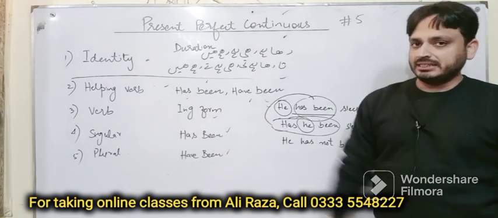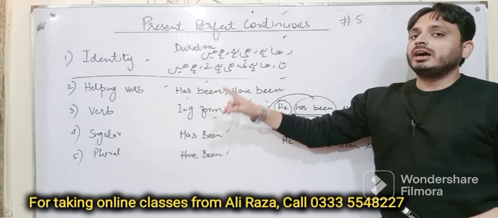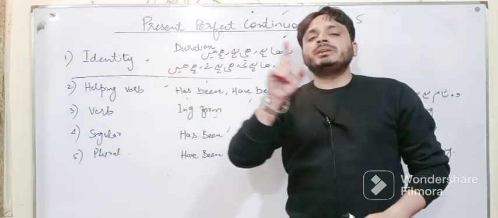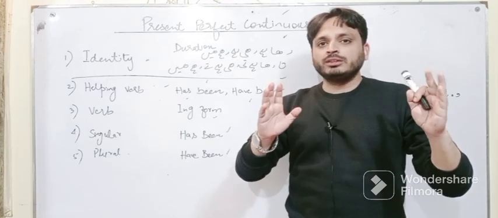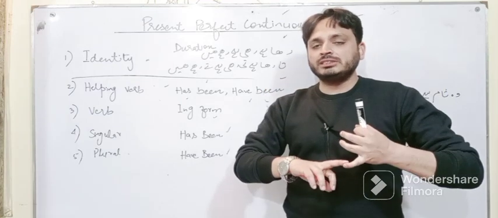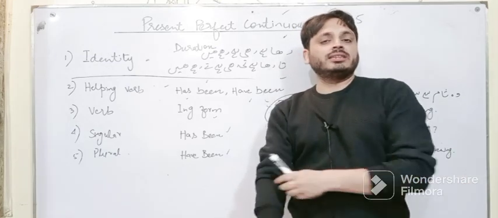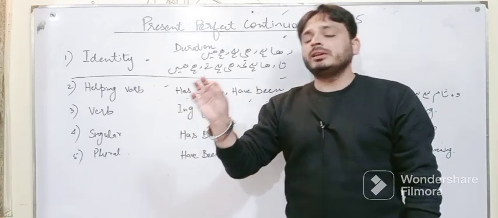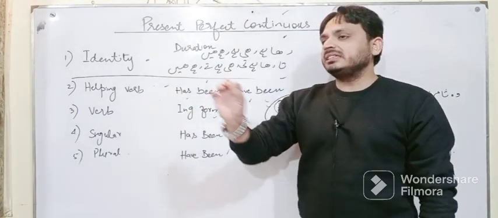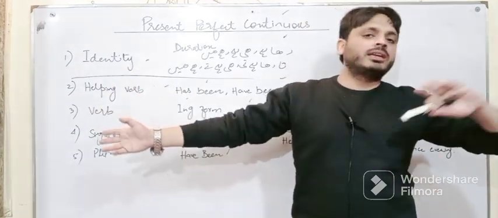So this was the tense which I defined here, and I think that it is a very important tense. Remember this very important point: it is not compulsory that you will have to use since and for in that tense. It might not have any time duration, yet it could be present perfect continuous, and its identity would be ता रहा है, ती रही है, ते रहे हैं, वो खेलता रहा है, वो पढ़ता रहा है, वो सोता रहा है.